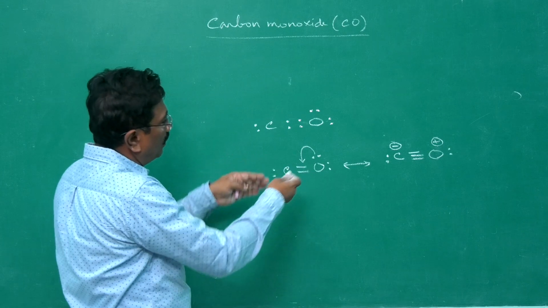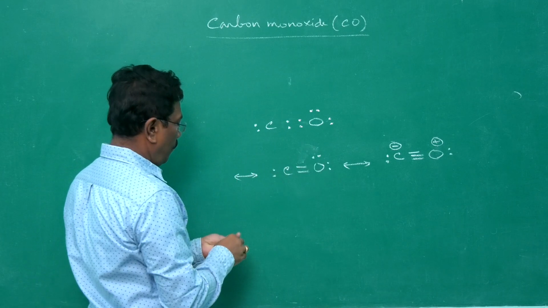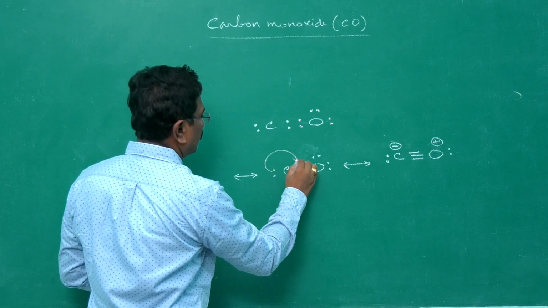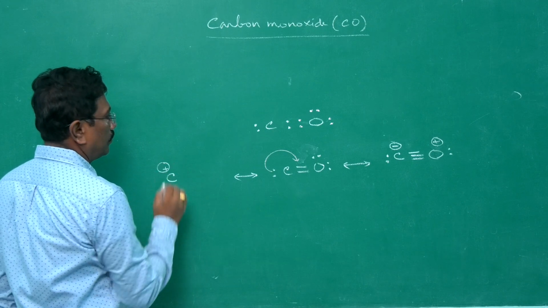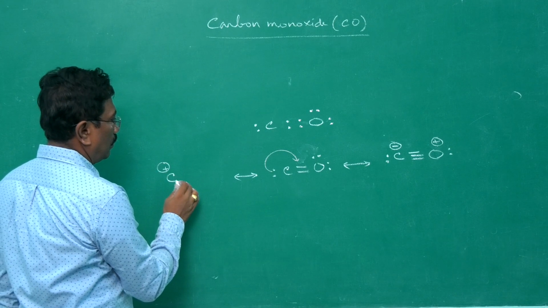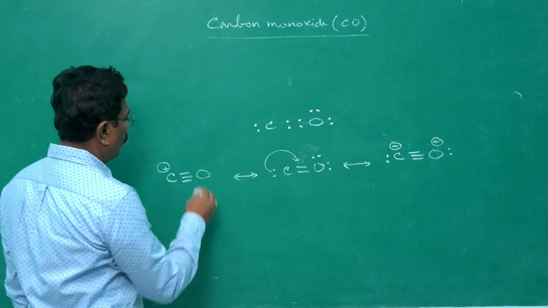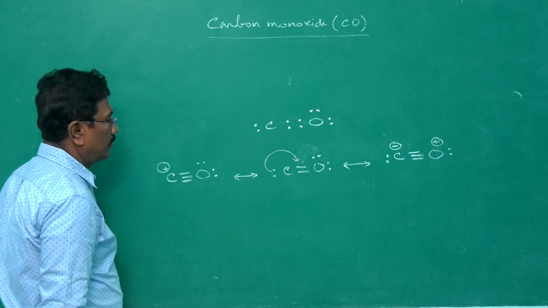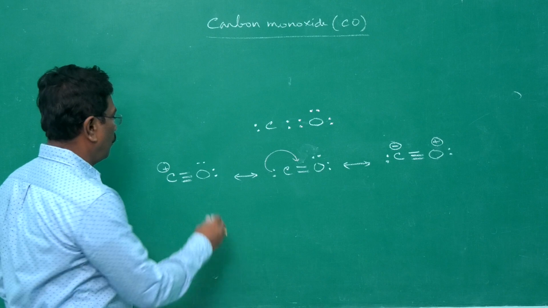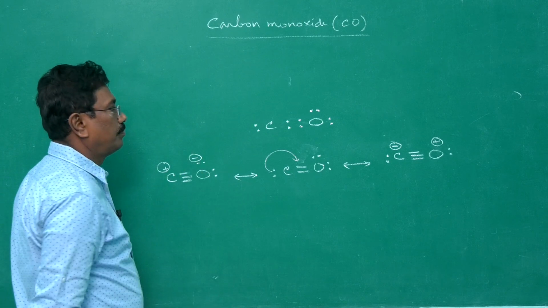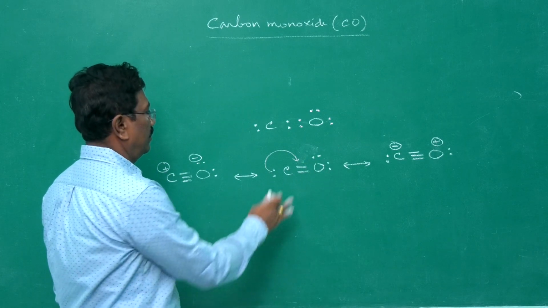On the other hand, if you go in the reverse manner, if this electron pair is migrated here, what is happening? This carbon is getting positive charge because of a loss of electron, a triple bond, oxygen. Around oxygen, 1, 2, 3, 4, 5, 6, 7. Instead of 6, it has 7 electrons, therefore negative charge. So positive negative interchange. These are the resonance structures.